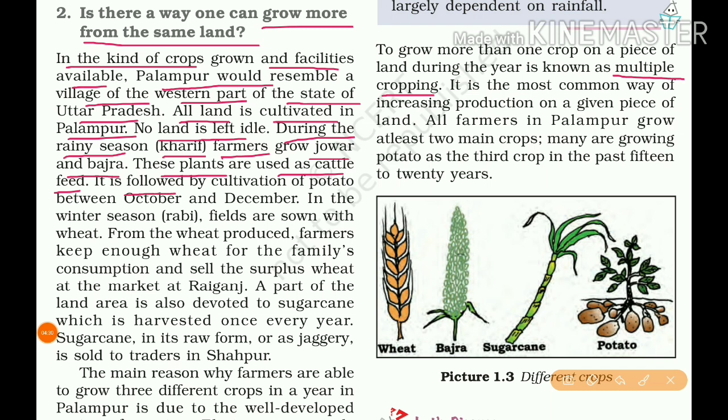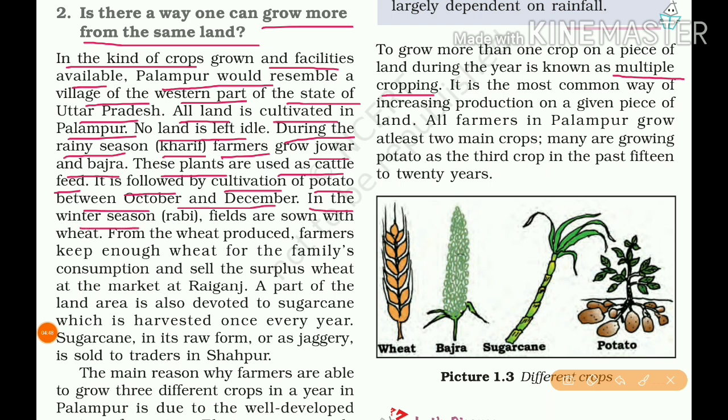It is followed by cultivation of potato between October and December. After cultivation of jowar and bajra, the third cultivation is potato, which is also cultivated between October and December.